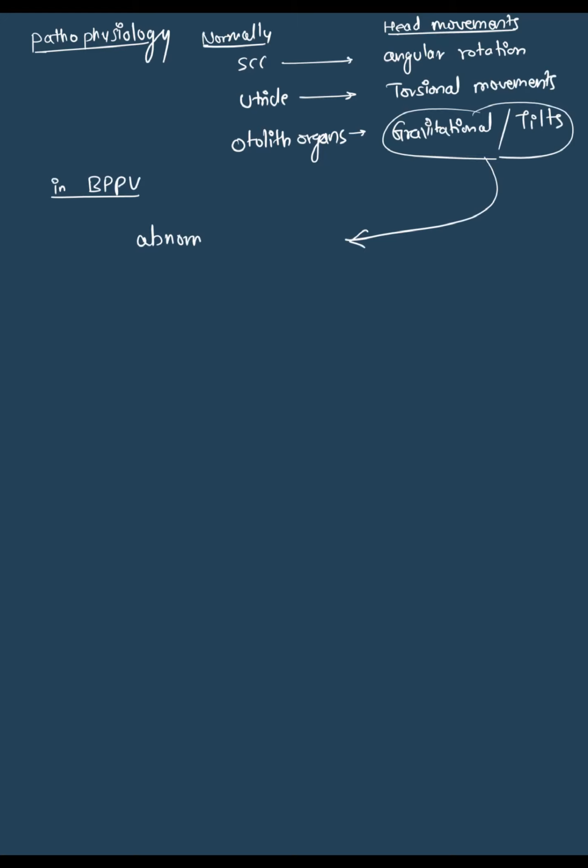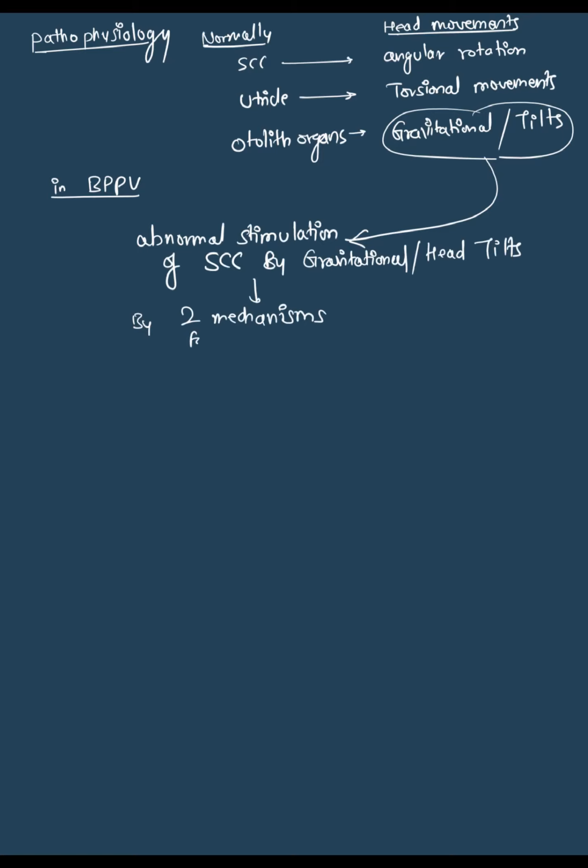In BPPV, what happens? The semicircular canals, which are normally stimulated by angular rotation, are stimulated abnormally by gravitational or head tilts. This is done by two mechanisms.